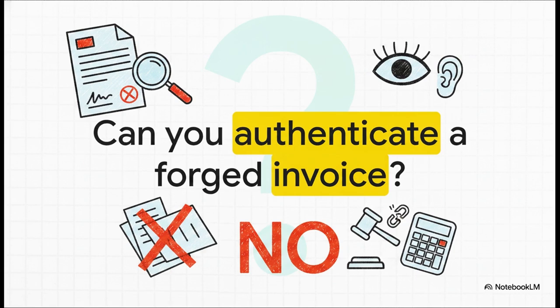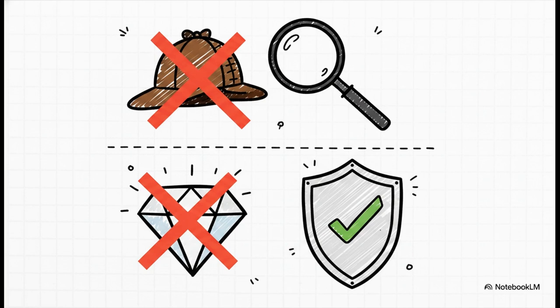No, an auditor is not an expert in document authentication. We check the evidence presented to us, but we aren't forensic handwriting experts. That falls completely outside your scope. Which brings us to a golden rule. Audit is not an official investigation. Because of this, an auditor can never give absolute assurance that financials are 100% free from material misstatements due to clever frauds or errors. We only give reasonable assurance.